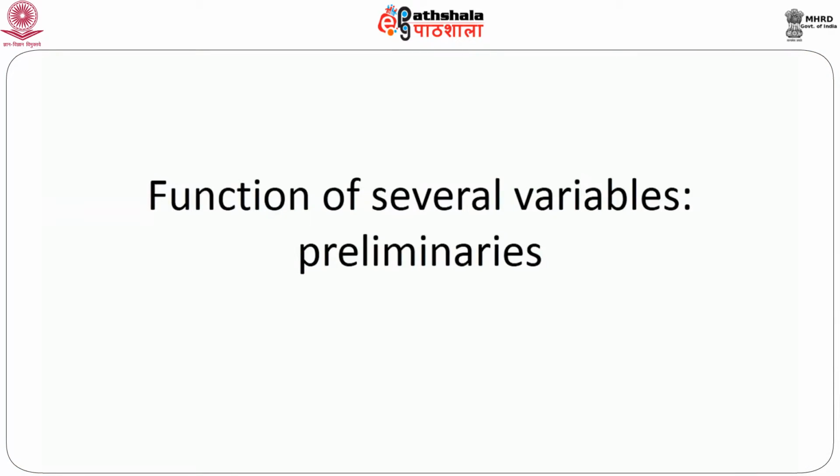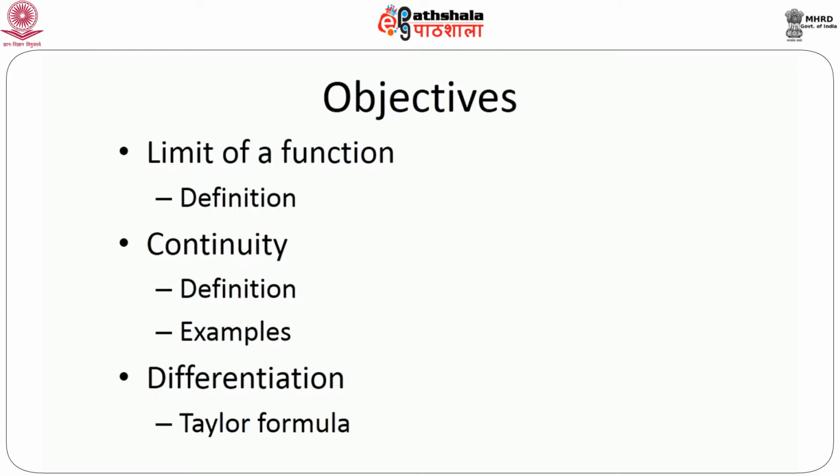So the main objectives of today's talk on functions of several variables, or rather preliminaries, are as follows. We will first define a function and then the limit of a function of several variables. We will also define continuity and discuss some features of this property, like whether a function is continuous or not, using some examples. Then we will define the condition of differentiation, and at the end we will discuss Taylor's formula, Taylor's theorem, which we know for a function of a single variable.